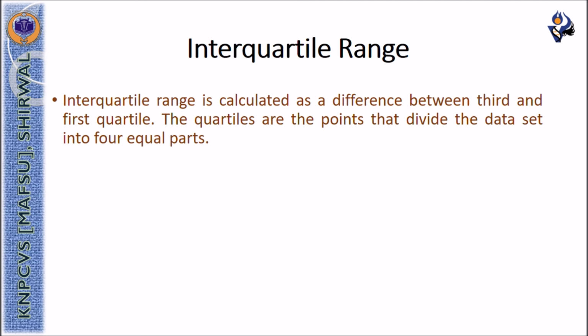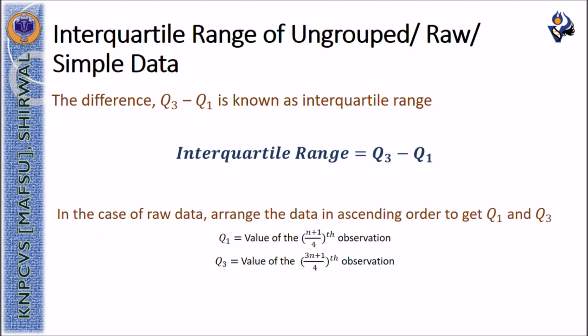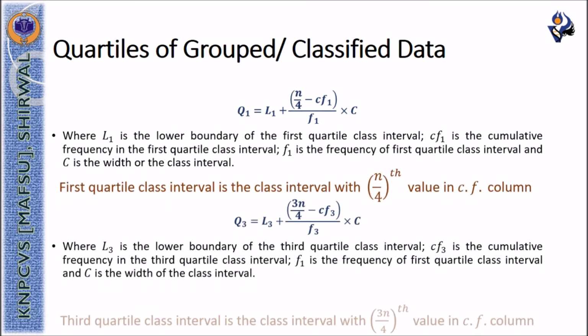Interquartile range is calculated as the difference between the third and first quartile. The quartiles are the points that divide the dataset into four equal parts. The interquartile range of ungrouped or simple data is computed with the formula Q3 minus Q1. The quartiles of the grouped or classified data can be computed with the given formulas.